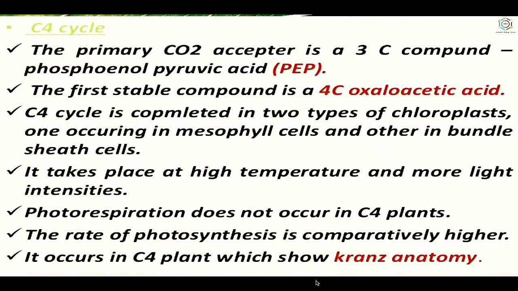Now, in the C4 cycle, the primary carbon dioxide acceptor is a 3-carbon compound, phosphoenol pyruvic acid. The first stable compound is a 4-carbon oxaloacetic acid. The C4 cycle is completed in two types of chloroplast, one occurring in the mesophyll cells and the other in the bundle sheath cells. It takes place at high temperature and higher light intensities. Photorespiration does not occur in C4 plants. The rate of photosynthesis is comparatively higher. It occurs in the C4 plant which shows Kranz anatomy.